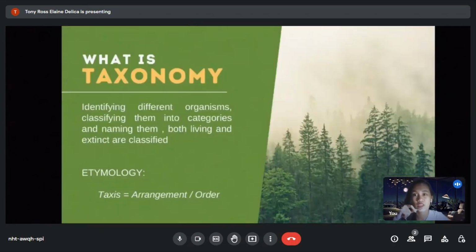So what is taxonomy? Taxonomy is identifying different organisms, classifying them into categories and naming them. Both living and extinct organisms are classified. Taxonomy is the practice of making groups of organisms or individuals into species, arranging those species into larger groups, and assigning names to the groups to produce a classification. It came from the Greek word taxis, which means arrangement or order.